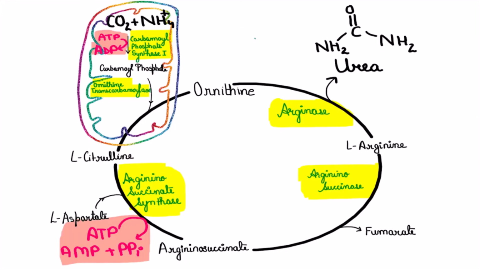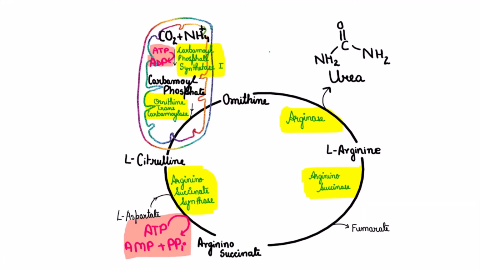It's always a good idea to draw the urea cycle first. That gives an impression that you know what the cycle is. Urea cycle is made of 5 enzymes: carbamoyl phosphate synthetase 1, ornithine transcarbamylase, argininosuccinate synthetase, argininosuccinase and arginase. So these are the 5 enzymes of urea cycle.